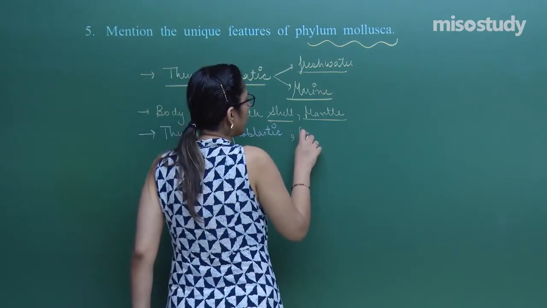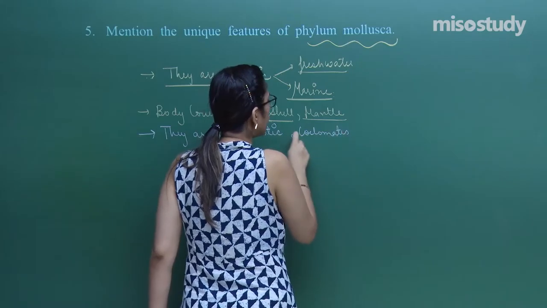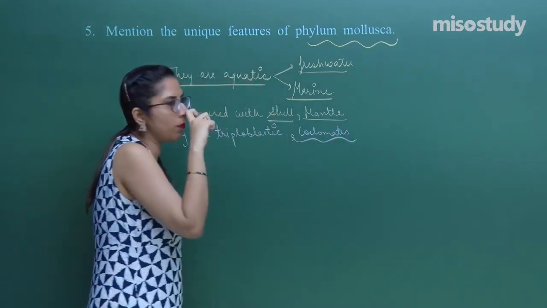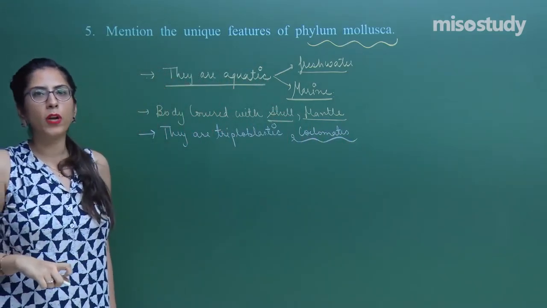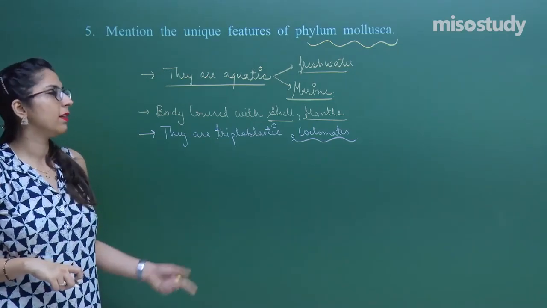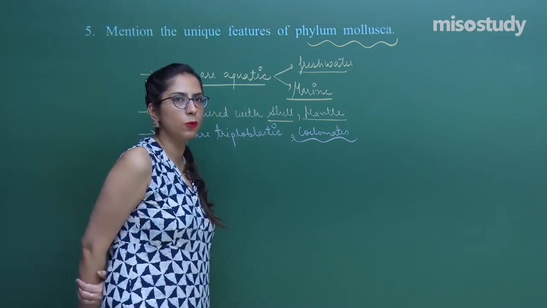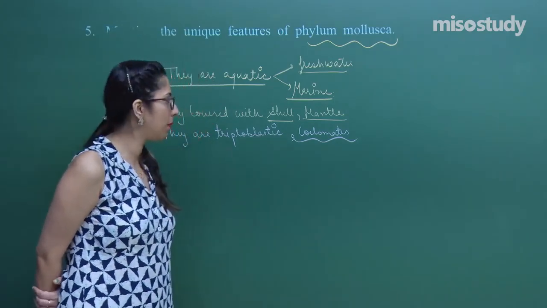These are a group of organisms which are coelomates. Now, what is a coelomate? That means they have a coelom present. Coelom is a body cavity which is filled with coelomic fluid. They are called coelomates, and the coelom is lined by mesoderm. That also you need to remember.